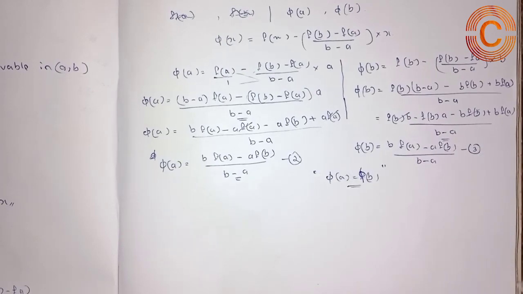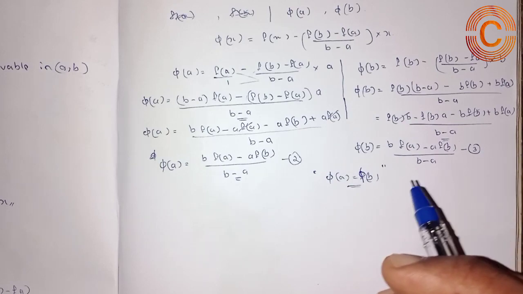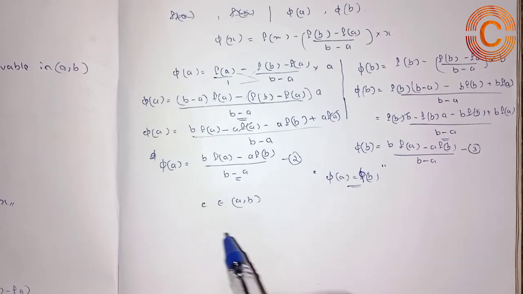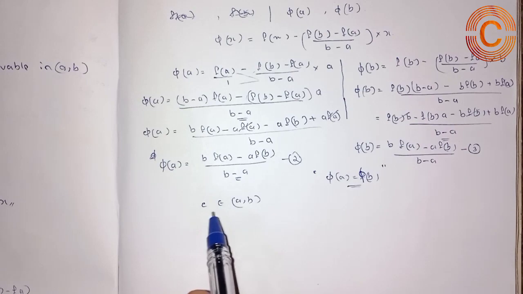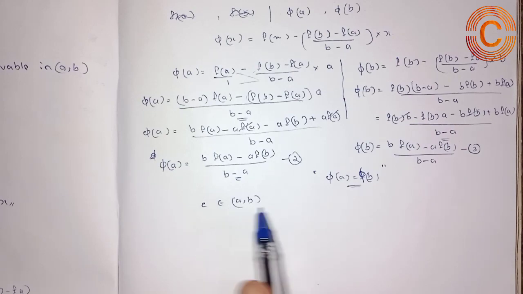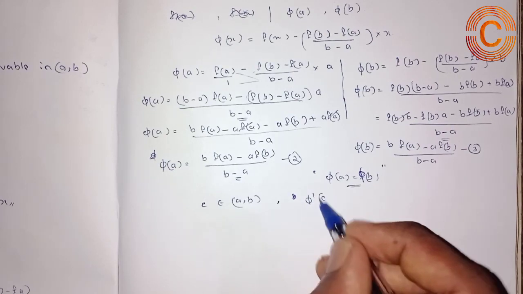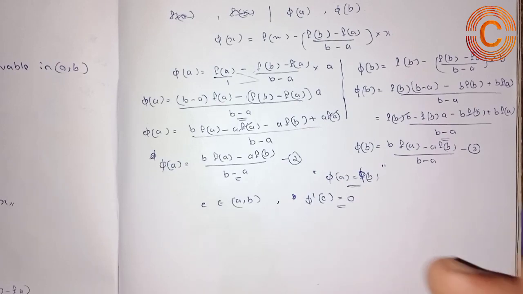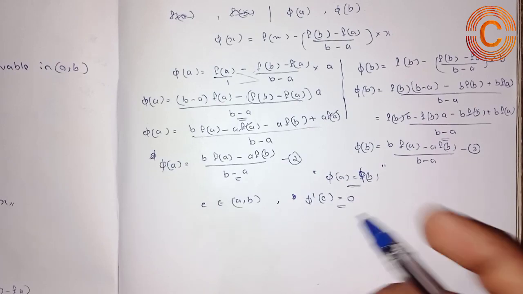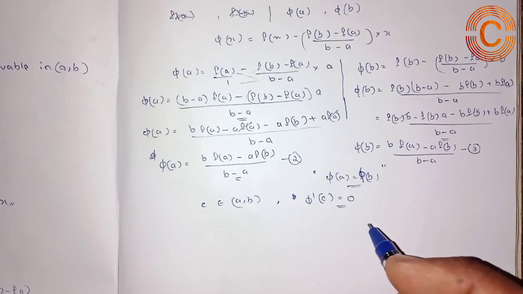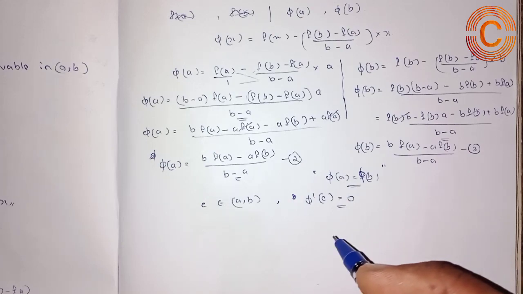So when going to the next step, we want some knowledge about Rolle's theorem. Here by Rolle's theorem we can assume that there is a point c which belongs to a comma b, such that phi dash of c is equal to 0. So note here that we get the solution phi dash of c equal to 0 with the help of Rolle's theorem.